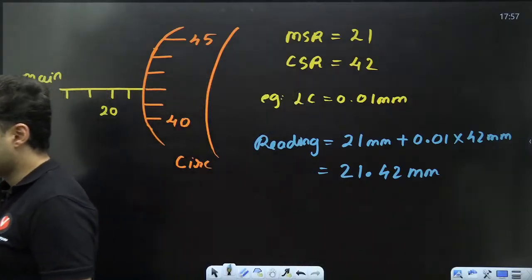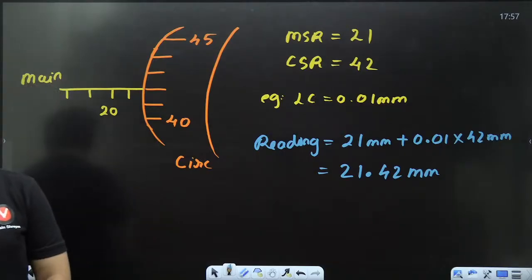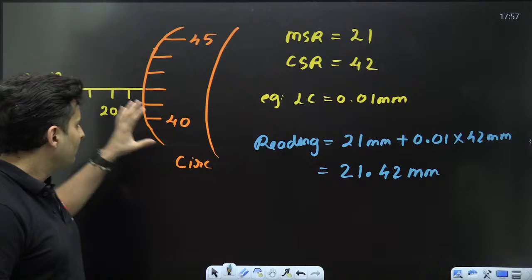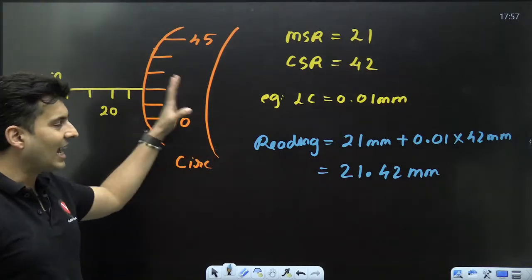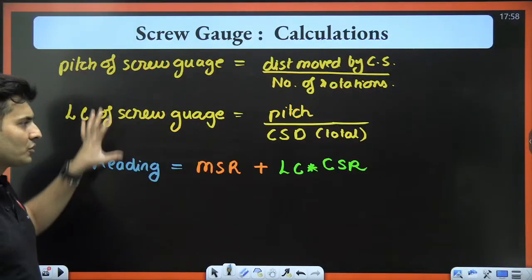21.42 millimeters. That's all. Yes, that's the answer. Everybody understood how to get the reading of a micrometer screw gauge using the main scale reading and the circular scale reading? Right. So these were the formulas which you should know.